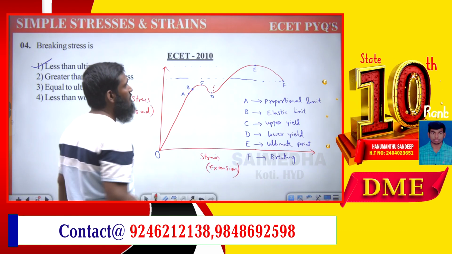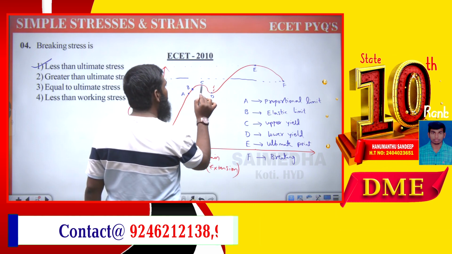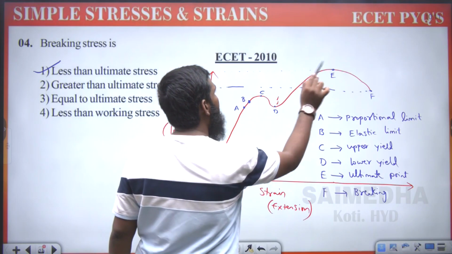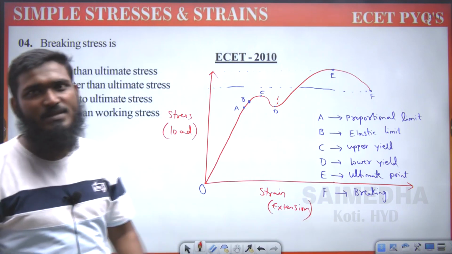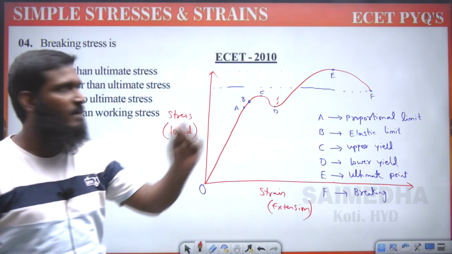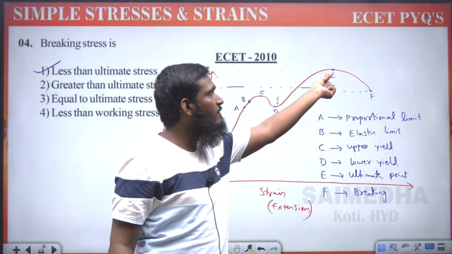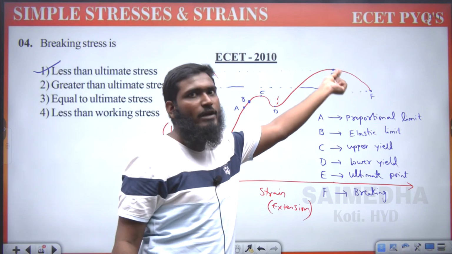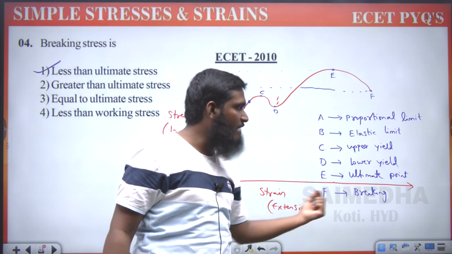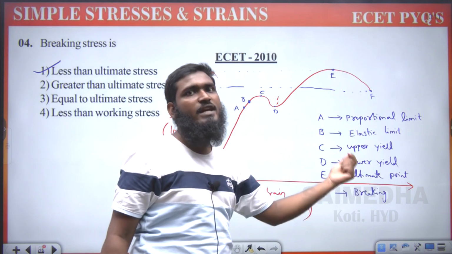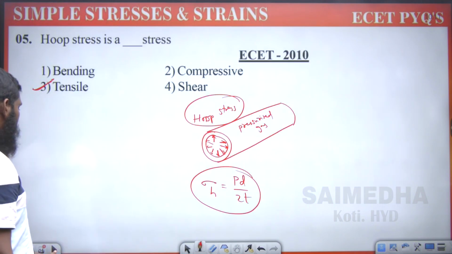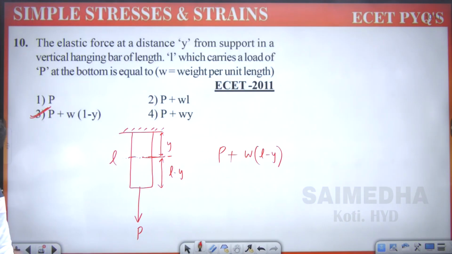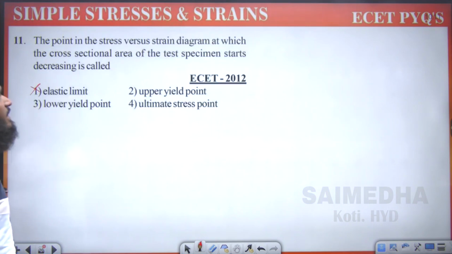So we have to remember one point over here. Beyond this C point, the cross sectional area decreases, it becomes thinner and thinner. Because of this thin section we get the neck point. After the neck point, if the stress decreases while strain increases, we get the failure point.